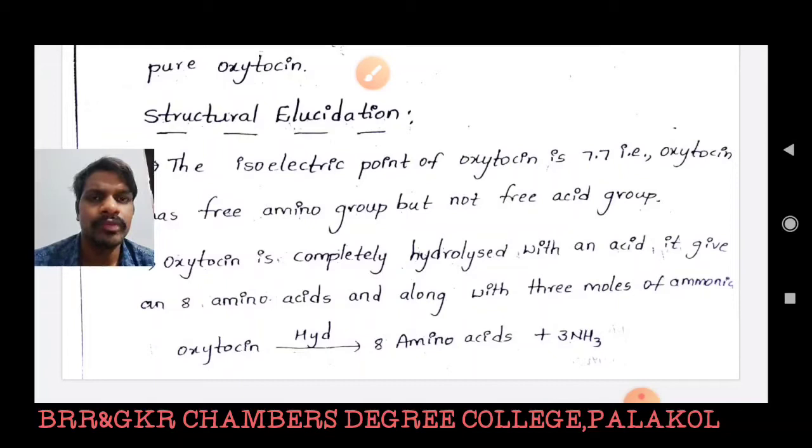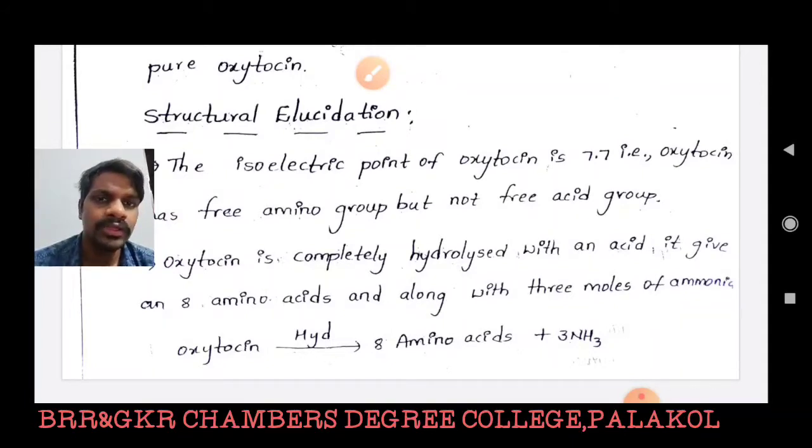If any molecule on complete hydrolysis gives 8 amino acids, that means if it gives 5, 4, or 6 amino acids, it represents definitely 8, 4, 5, or 6 amino acid molecules. All the amino acids should be present in our compound. Here, oxytocin on hydrolysis produces 8 amino acid molecules along with 3 moles of ammonia.